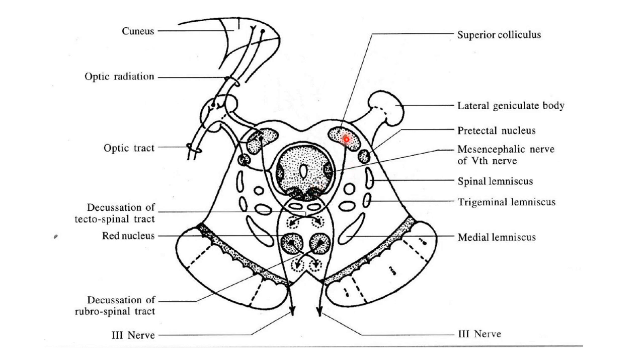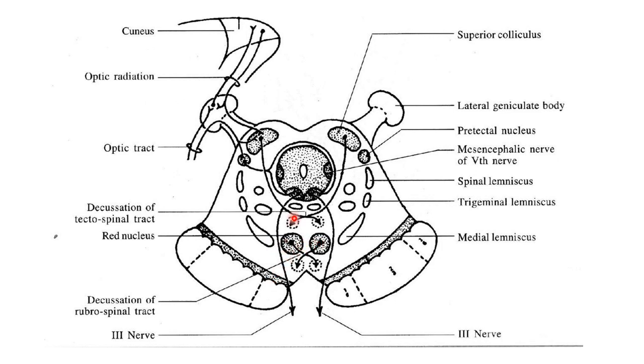So, superior colliculus, pretectal nucleus, the lemniscal system. Here in the central core, there is the central tegmental tract. Now, at the level of inferior colliculus, there is decussation of the superior cerebellar peduncles. But the most important feature in this section of midbrain at the level of superior colliculus is the presence of the red nucleus. The red nucleus is an ovoid nuclear mass, about 5 millimeters in transverse diameter.